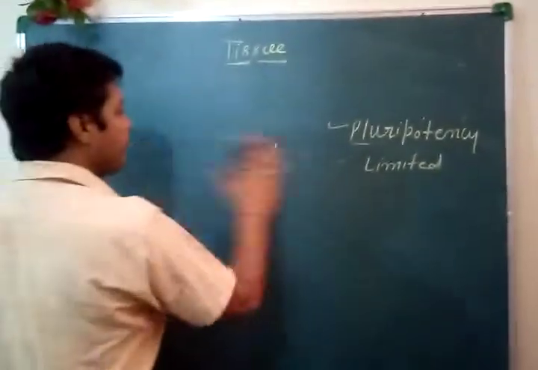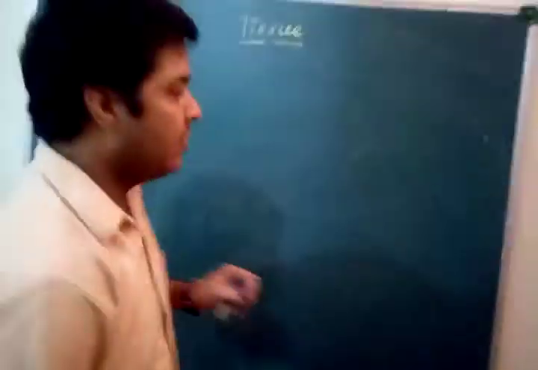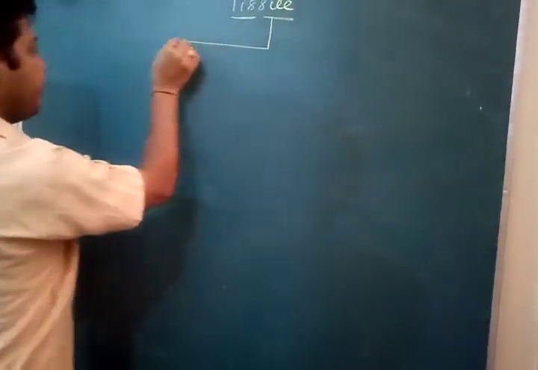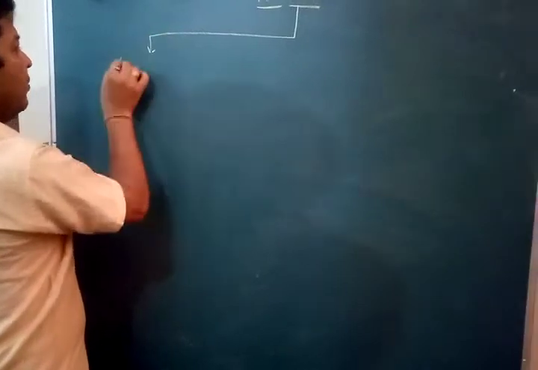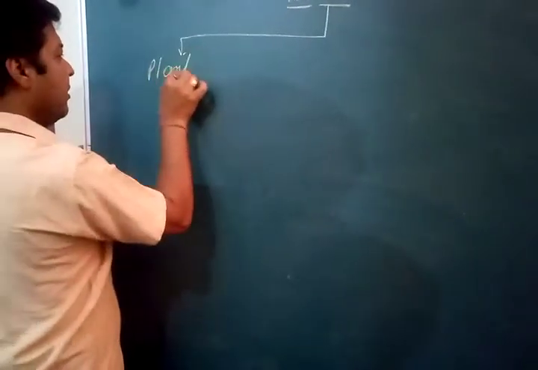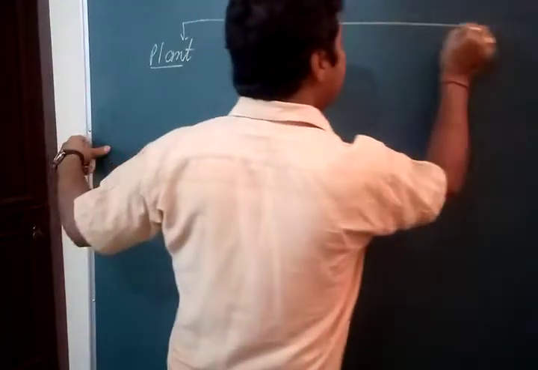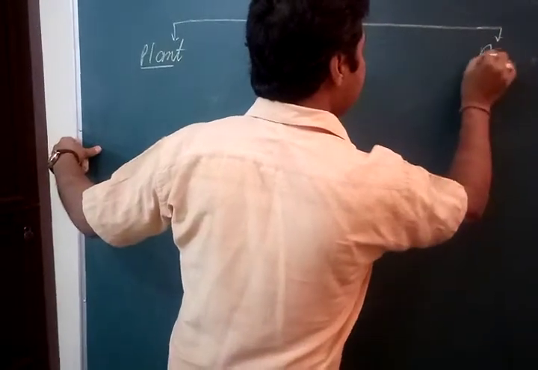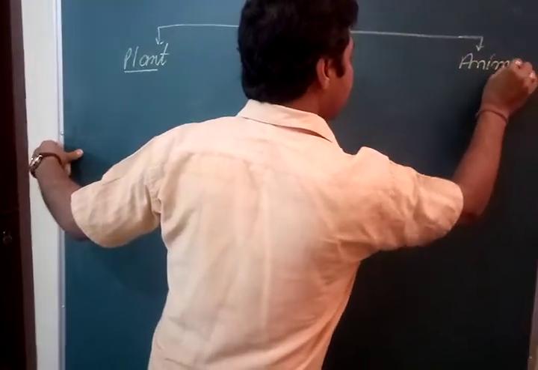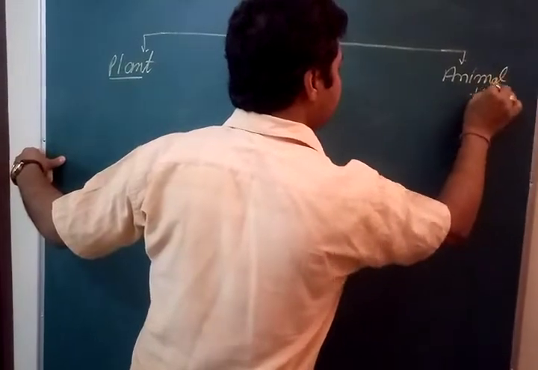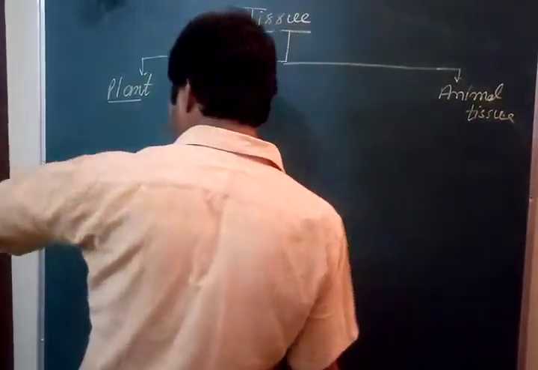Now we see the classification of tissue. This is divided into two parts: plant tissue and animal tissue.